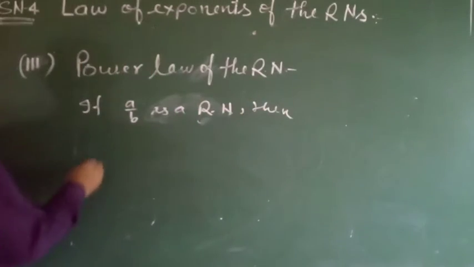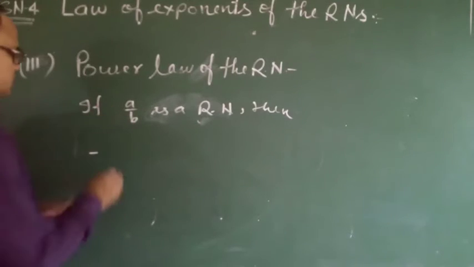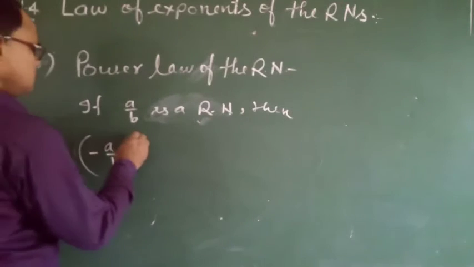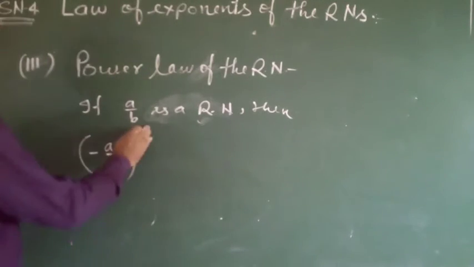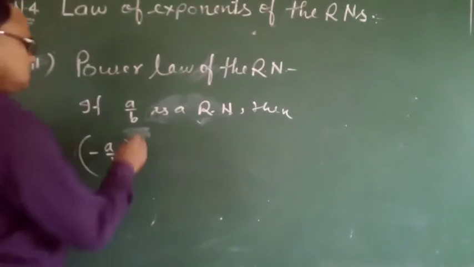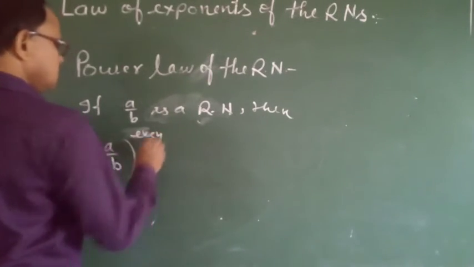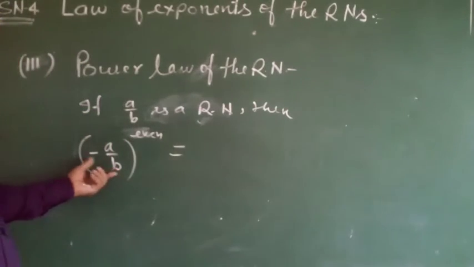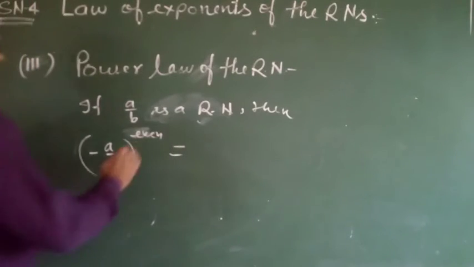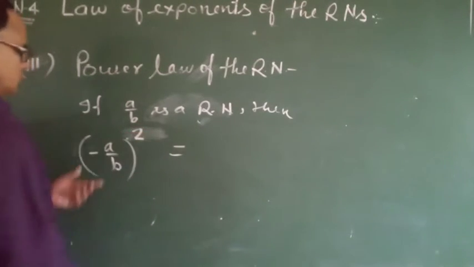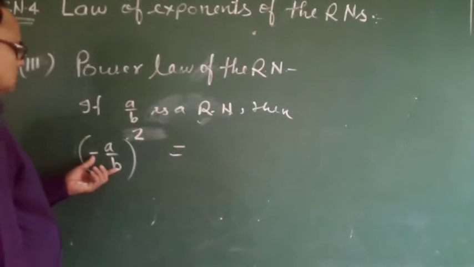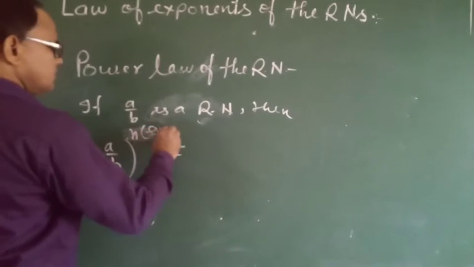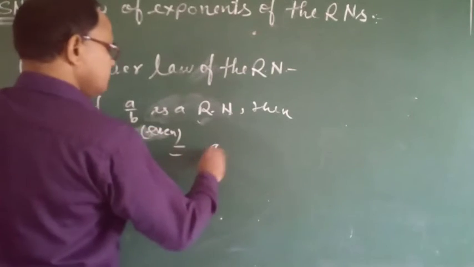When a by b is in negative form, but its power n is even, then its result will be positive.